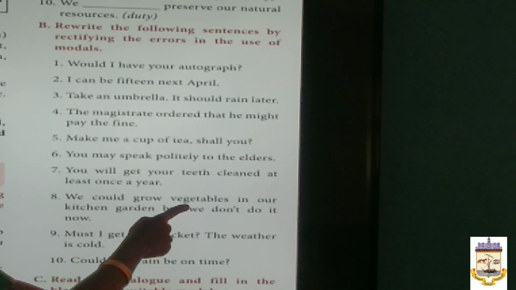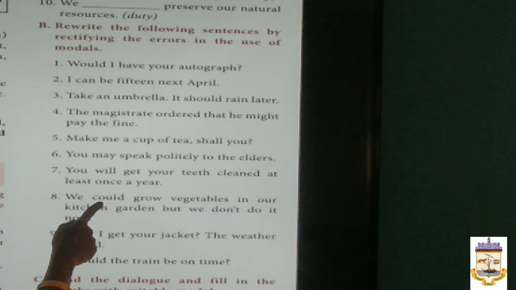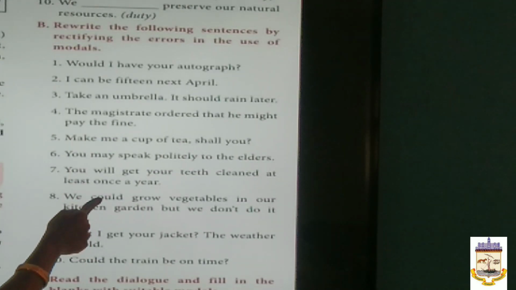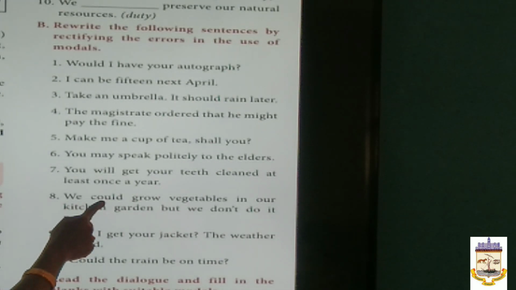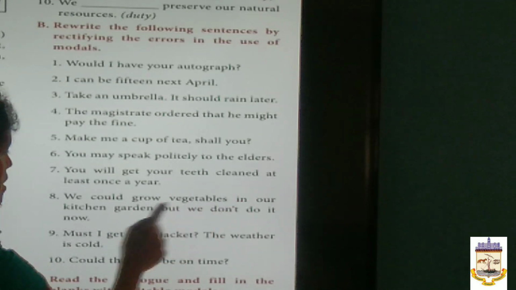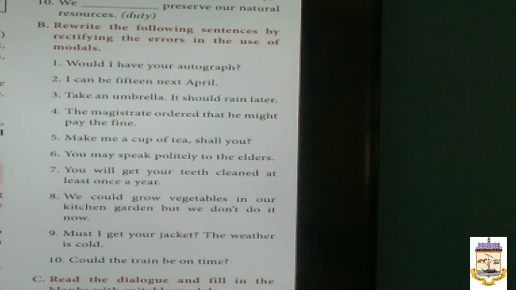We could grow vegetables in our kitchen garden, but we don't do it now. Here, could is wrong. We used to. Ability in the past. To show the ability in the past, we have to use used to. Instead of could, we have to write used to. We used to grow vegetables in our kitchen garden, but we don't do it now.